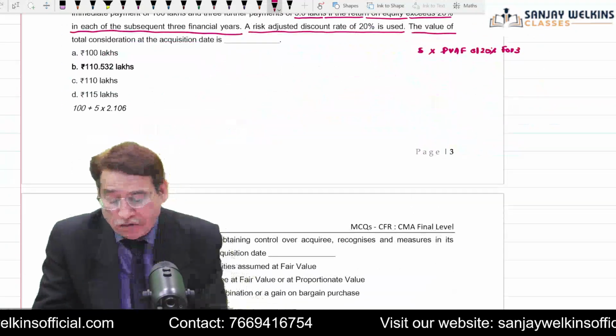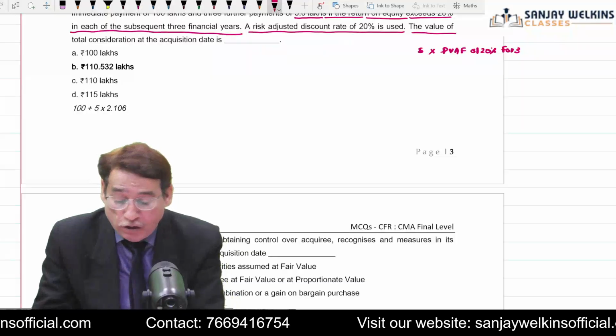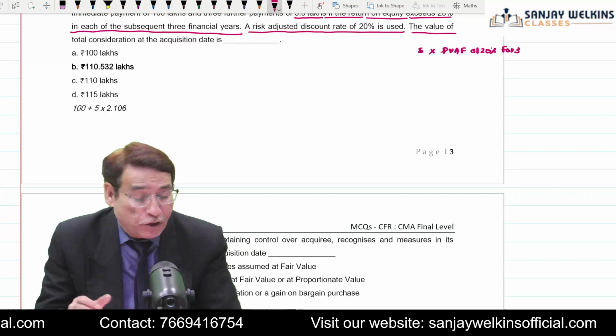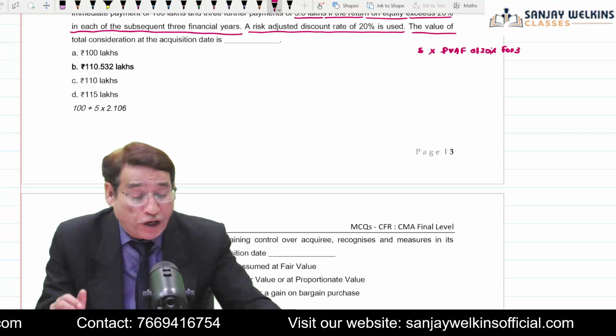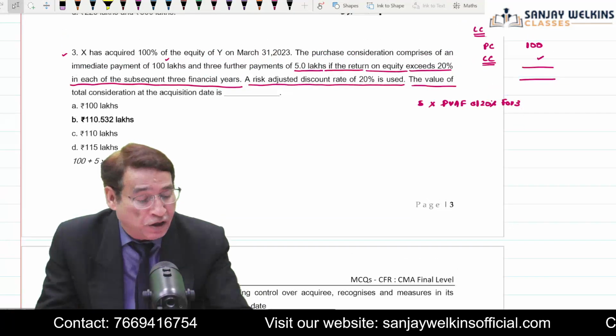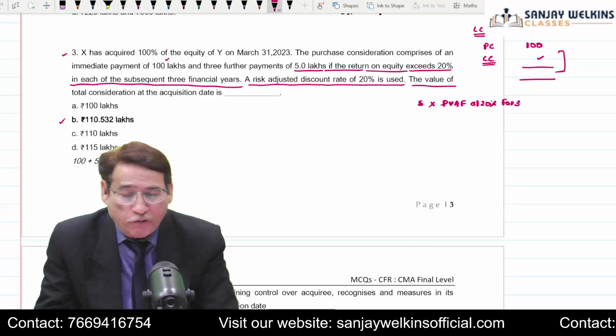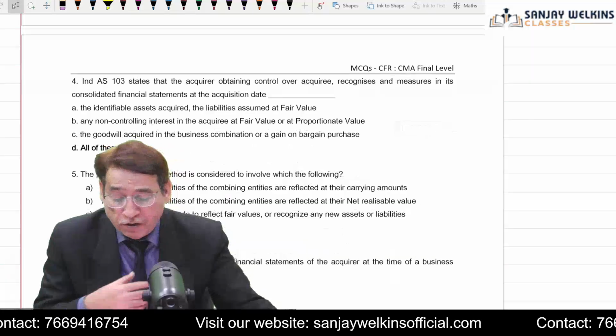Here I have done it for you. Your present value factor will be equal to 2.106. So you simply multiply 5 with 2.106 to know at what value you are going to include the contingent consideration, and then you total it up to get your answer, 110.532 lakhs. Is it clear to you?